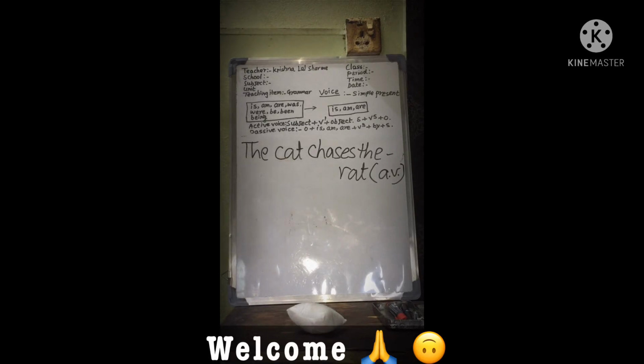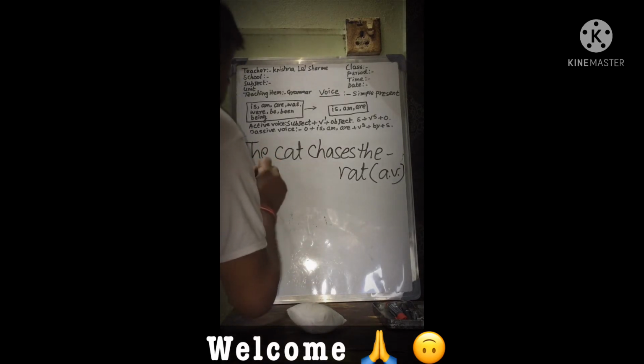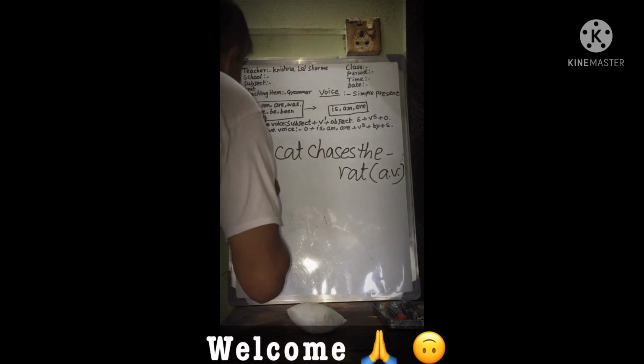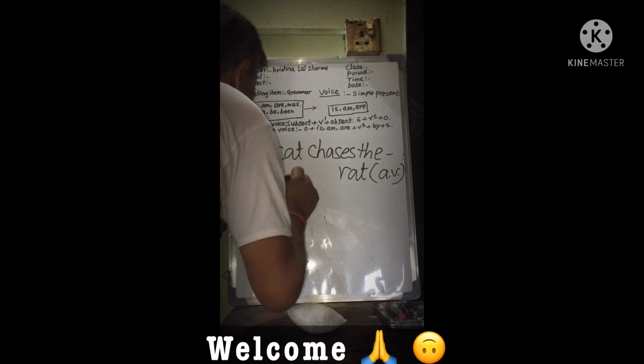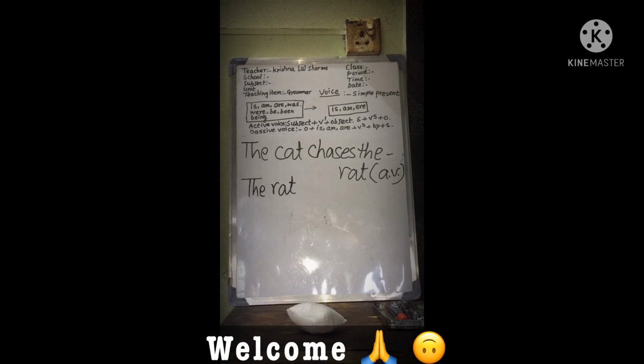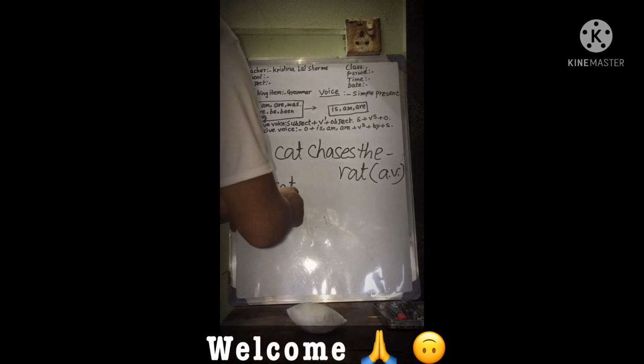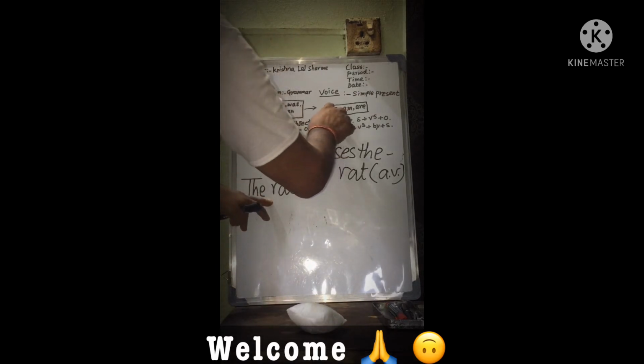While changing the voice of a verb, we interchange the position of the subject and object. The rat will be the subject in the passive voice. The rat. We must see whether it is a singular or plural subject. If it is singular, it takes the singular be verb is.